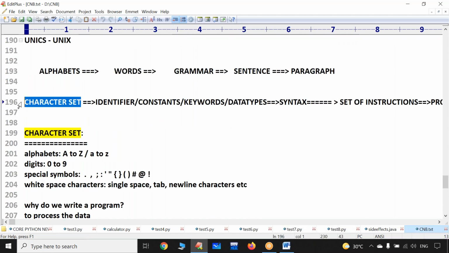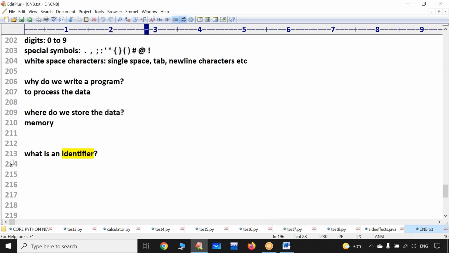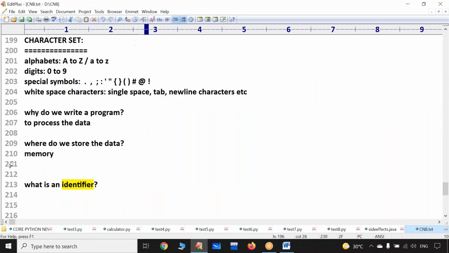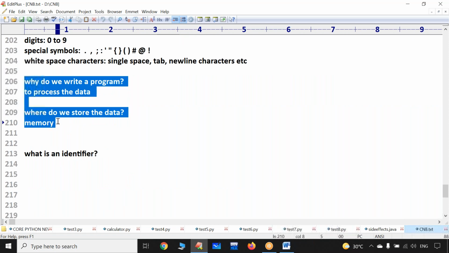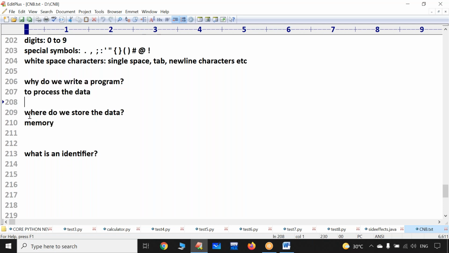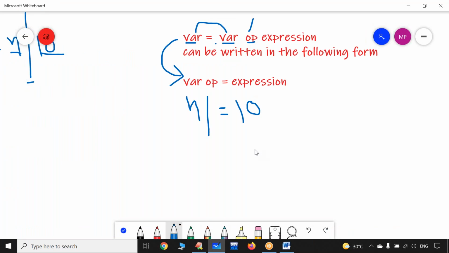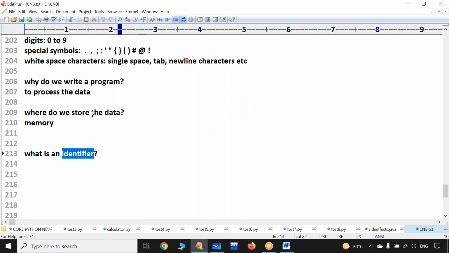Once this part is over, we are supposed to discuss what is an identifier. For that reason, we started a discussion on why we write a program, and that part is also covered. But I'm going to repeat the same concept once again. Why do we write a program? Where do we store the data? What is an identifier? That concept again we will discuss. When somebody asks you why we write a program, you just tell them: to process the data.